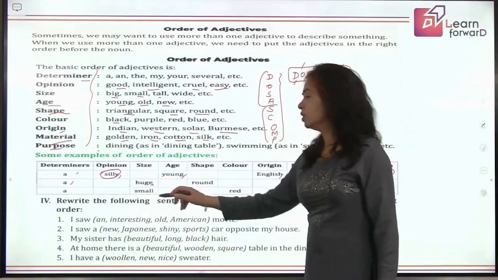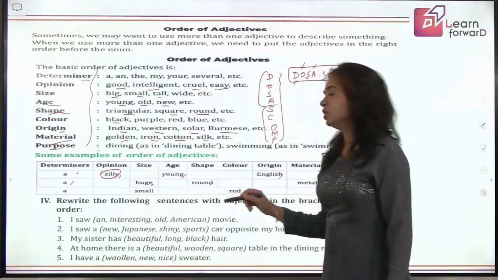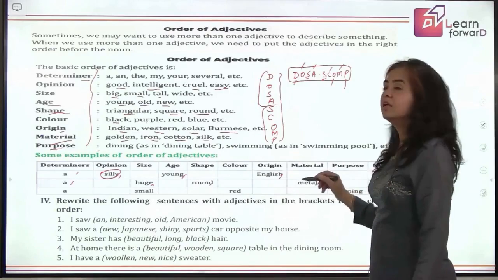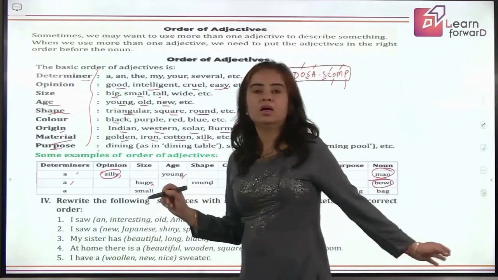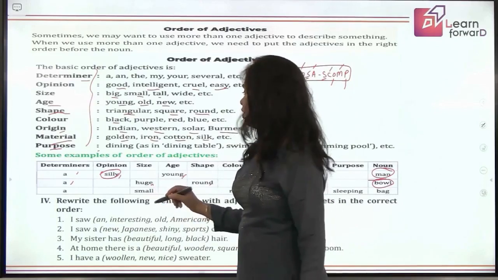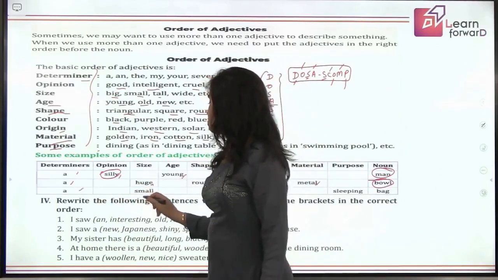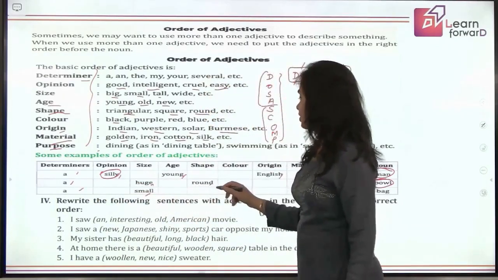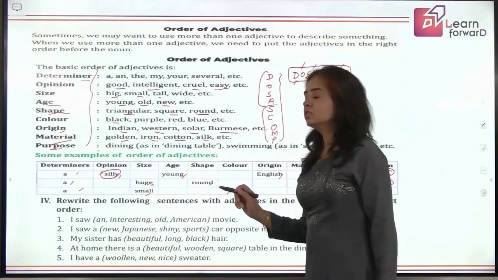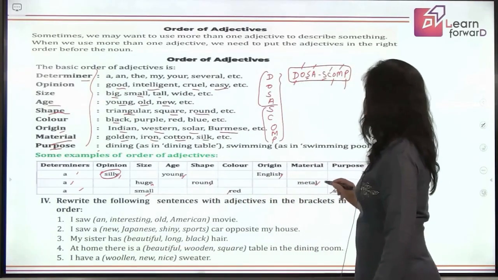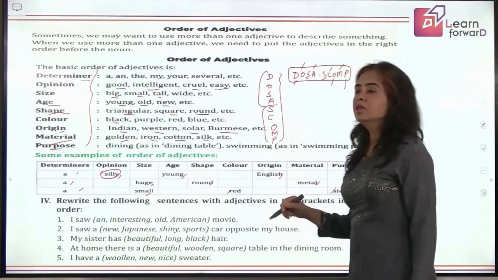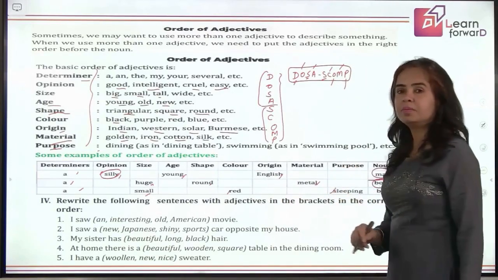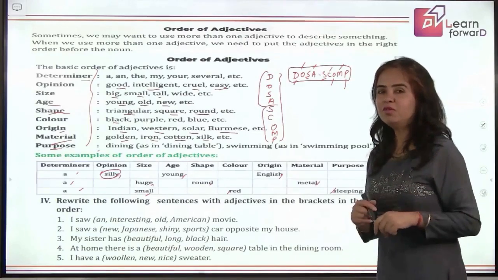Huge gives you the size, round gives you the shape, and then metal gives you the material, and we are talking about the bowl, right? Coming to next example, a small again gives you the size, then you have the red, a small red sleeping bag. Now here you have the purpose of the bag, so sleeping is the purpose. Got it? Can we move ahead now?